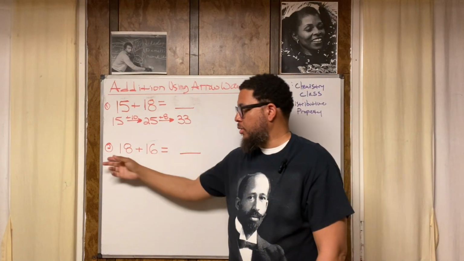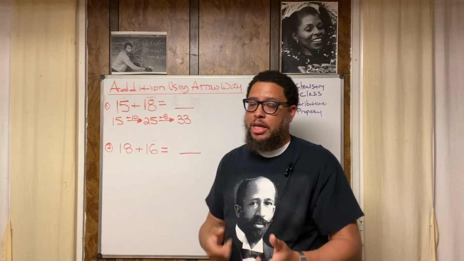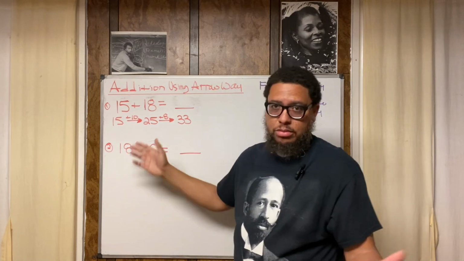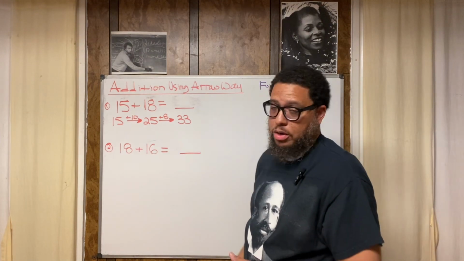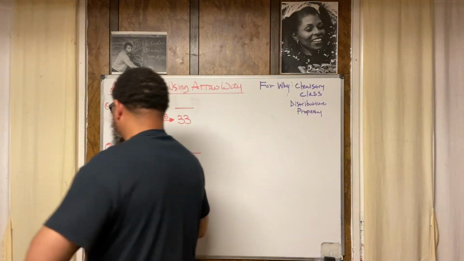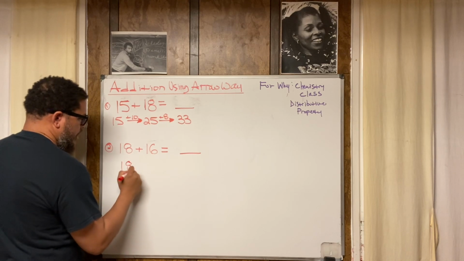All right. Now, let's go on to number 2. You might want to hit pause, work this out yourself, and then hit play when you're done to see if you get the same thing that we get. But if not, let's just rock out. So 18 plus 16. We start with the first addend. The first addend is 18. So I'm going to write that down, and then we draw an arrow.